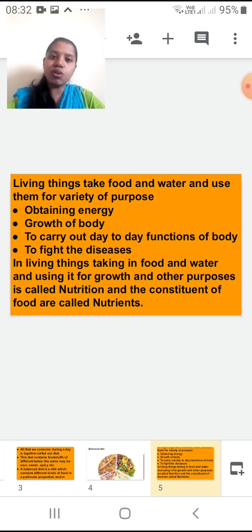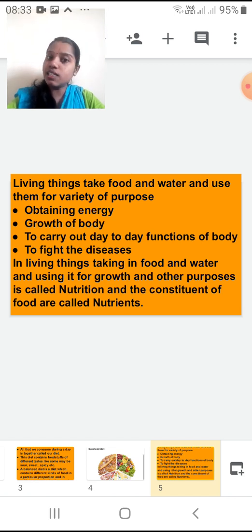Second point is growth of the body, right? Now you are smaller children, you are growing, so for the proper growth of your body you require food and water, okay. That is, we can say, a diet, and a balanced diet is important to carry out day to day functions of the body. Whatever functions are going on in the body are also carried out in a better way because of the energy which we get from the food and the water, okay.